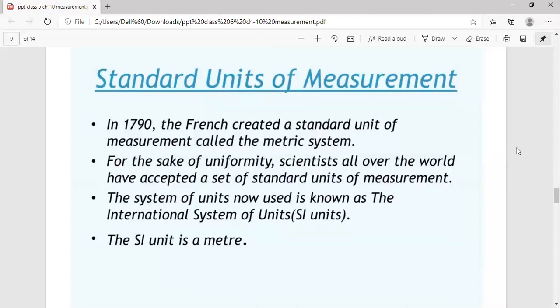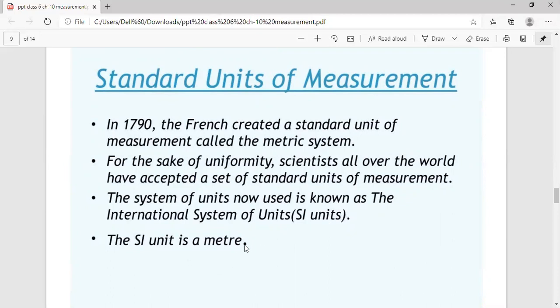As we have seen in the case of arbitrary units, there was a lot of confusion, as we were not able to measure the length of anything properly. So for the sake of uniformity, scientists accepted a set of standard units of measurement. And that system of units was known as the International System of Units, or we can say SI units.